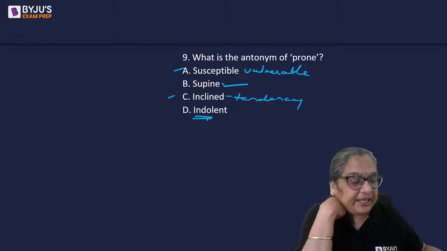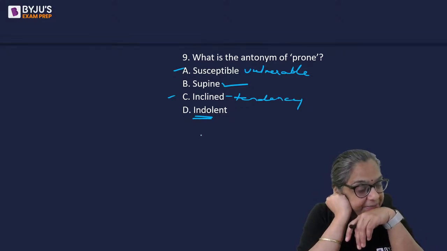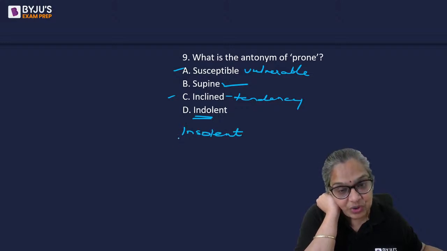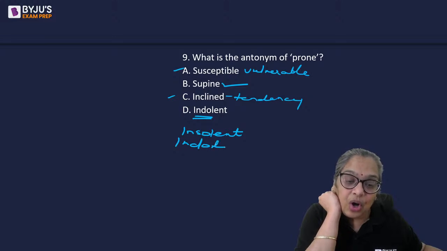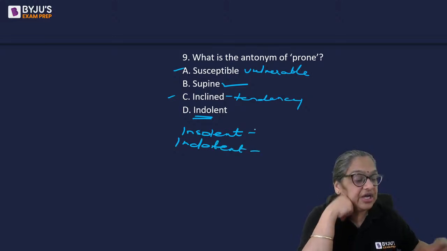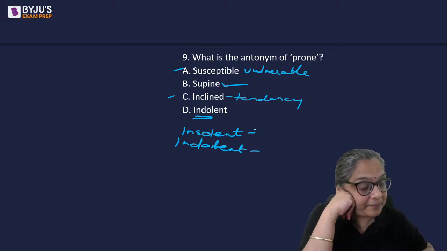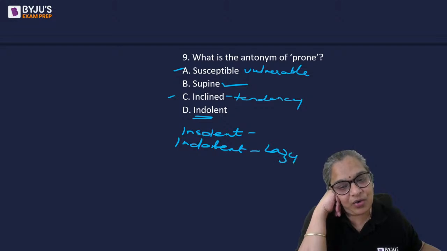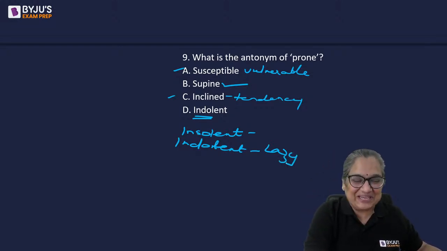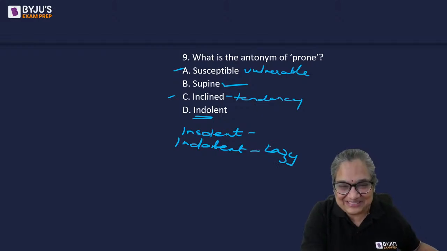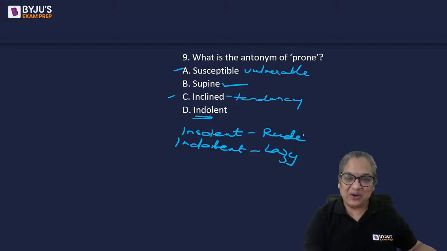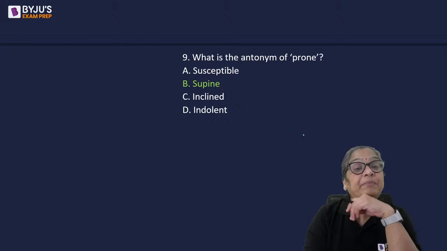What does indolent mean? There are two words that you often get confused, and that is also coming up. So we better know all words which are easily confused. Insolent and indolent. Indolent means lazy. Person with introverted energy, no, just very lazy. Okay, introverted energy, you concentrate your energy on yourself. Insolent means cheeky or rude, impertinent. All right. So the answer, of course, is B, supine.